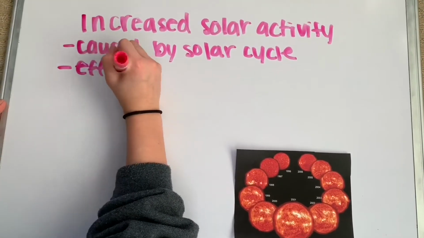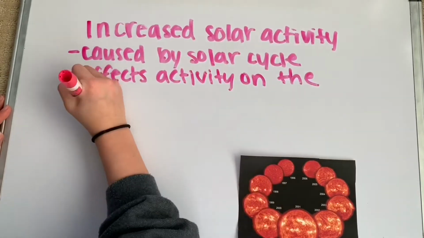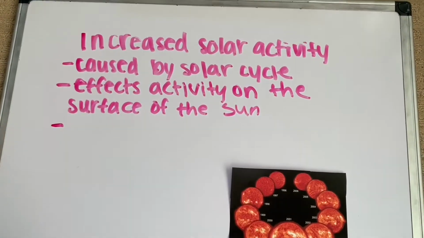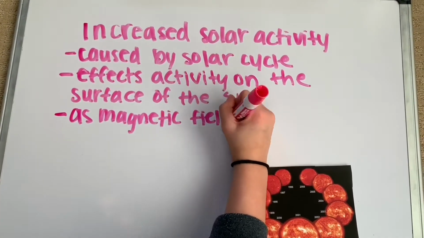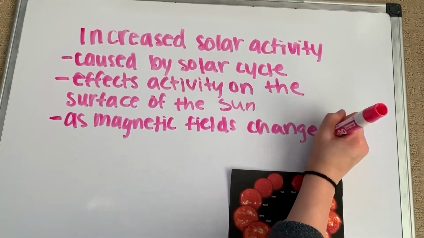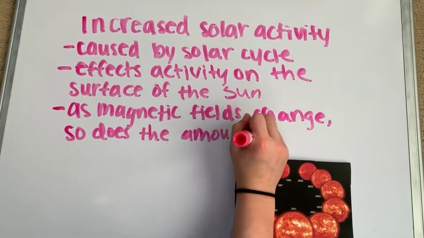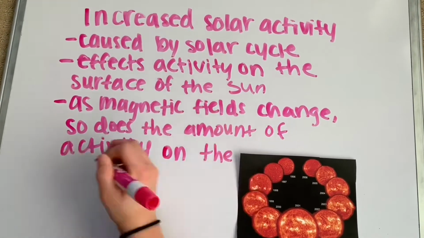The solar cycle affects activity on the surface of the sun, such as sunspots, which are caused by the sun's magnetic fields. As the magnetic fields change, so does the amount of activity on the sun's surface. Giant eruptions on the sun, such as solar flares and coronal mass ejections, increase during the solar cycle, sending powerful bursts of energy and material into space, causing Earth's climate to change. This impacts the photosphere.